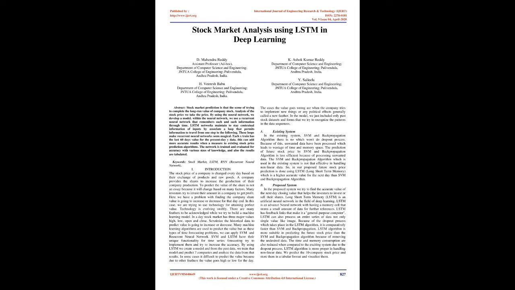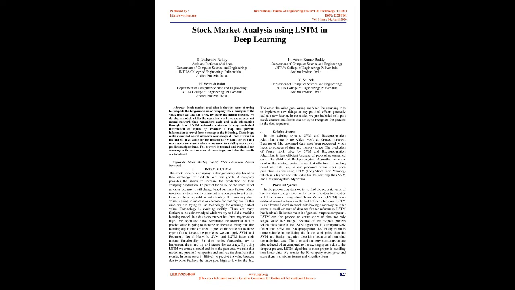Many machine learning algorithms are used to predict the value, but for these types of time forecasting problems, we can apply SVM and recurrent neural network. SVM and LSTM have their unique functionality for time series forecasting. We try to implement them and try to increase the accuracy. By using LSTM we create a model, train that model on past data, and predict 7 companies and analyze the data from those results.